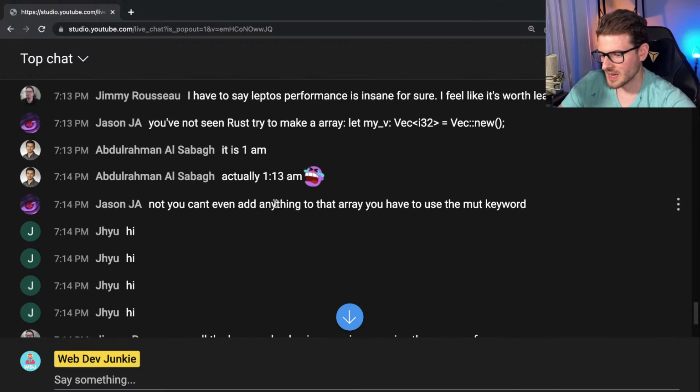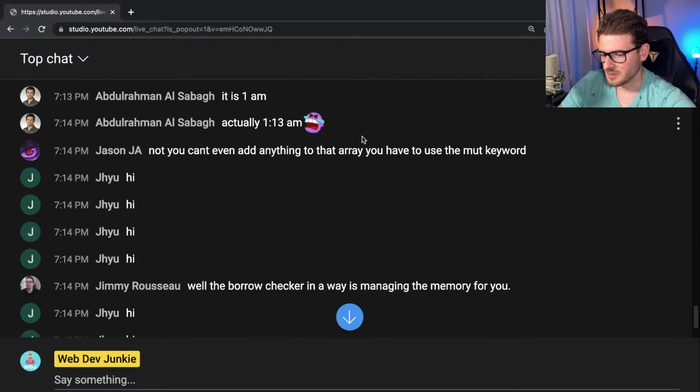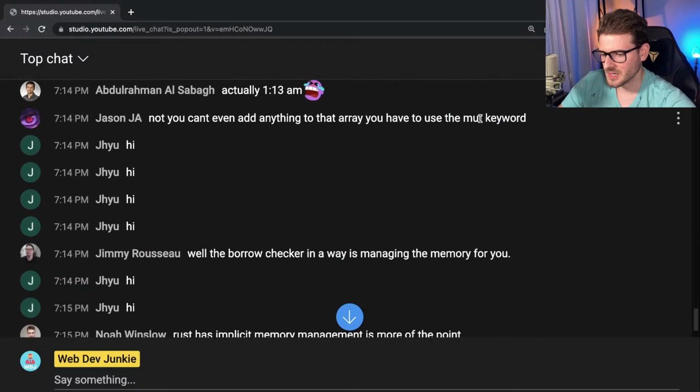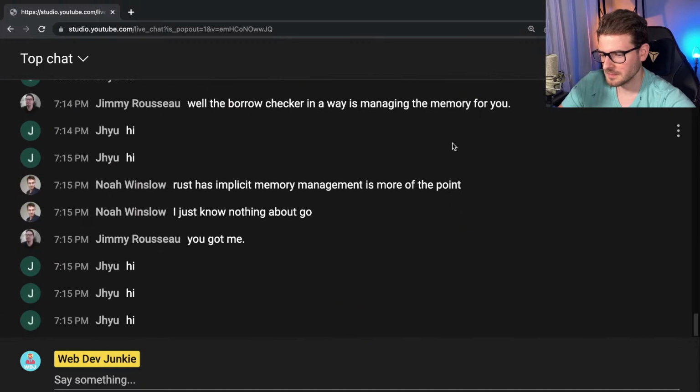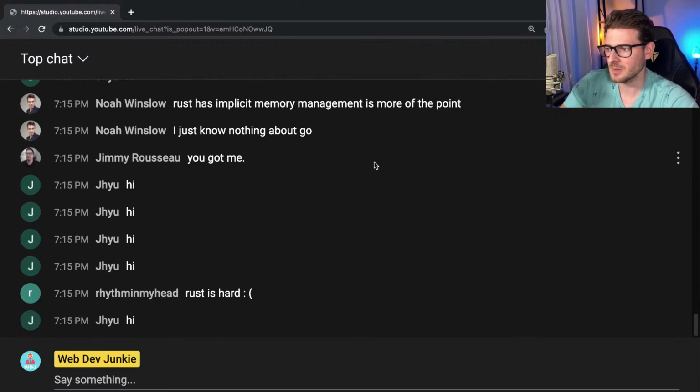No, you can't even add anything to that array. You have to use the mutation keyword. Yeah, I remember watching a video about how Rust stuff is immutable by default or something, and you have to use a mut keyword. I don't know. It just doesn't seem like something I'd personally care about. I'd much rather lean towards using JavaScript and Python to write code, and I would rather not have to worry about a lot of this stuff.